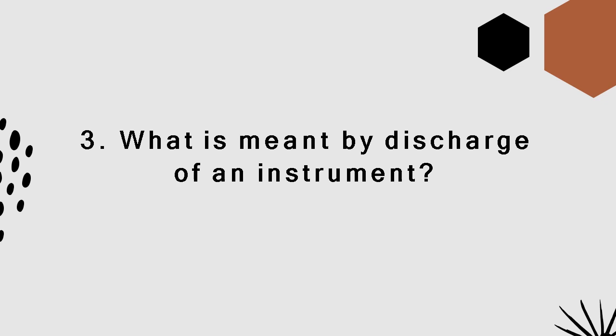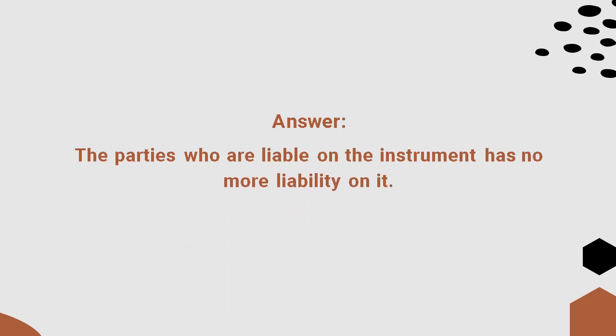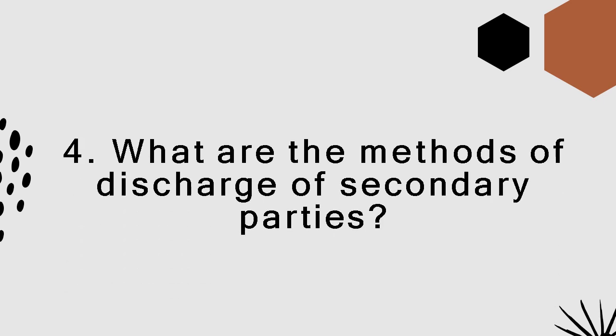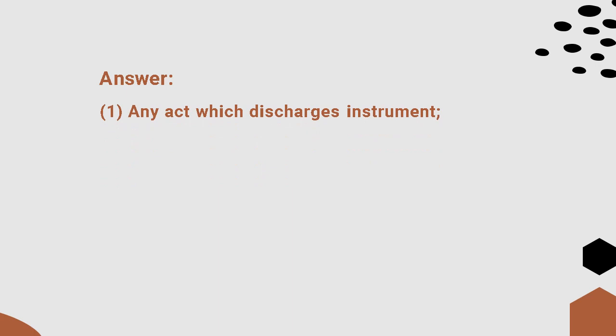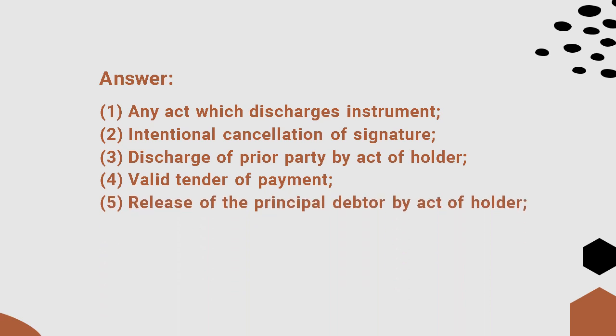Number 3 question. What is meant by discharge of an instrument? Answer: the parties who are liable on the instrument have no more liability. Number 4. What are the methods of discharge of secondary parties? Answer: Number 1, any act which discharges an instrument. Number 2, intentional cancellation of signature. Number 3, discharge of prior party by act of a holder. Number 4, valid tender of payment. Number 5, release of the principal debtor by act of holder. And number 6, extension of time.